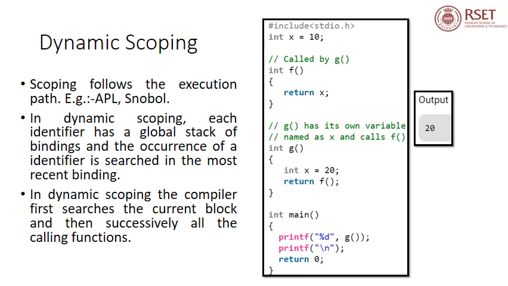Notice the difference between static and dynamic scoping. In static scoping, we got the output 10 because in the first case, the compiler will check the current scope, and then it will take the value from the global variable. However, in this case, it takes the most recent binding by successively looking at all the calling functions.